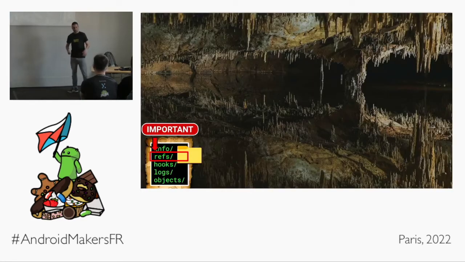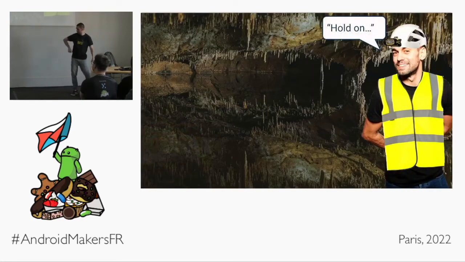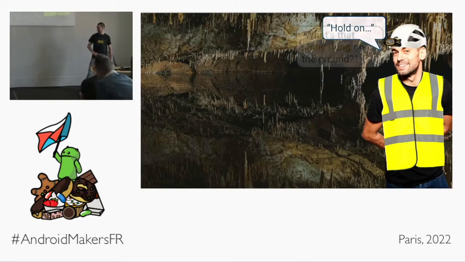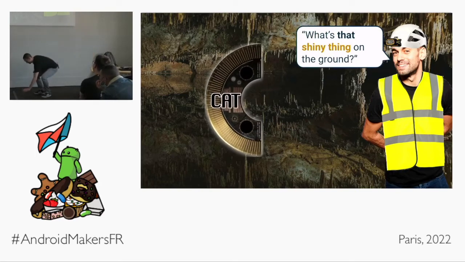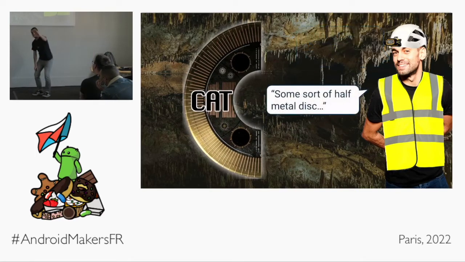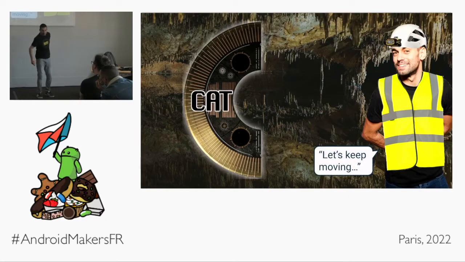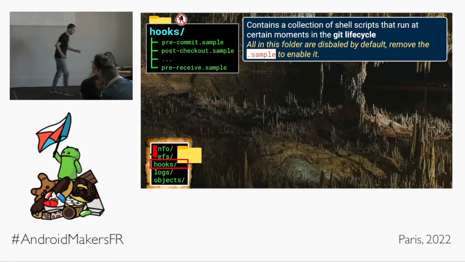Refs. Okay, everybody, we're getting there. Hold on a second. What's that shiny thing on the ground there? Imagination again, please, people, play along. It looks like a weird half-disc thing, and it says cat on it. I don't know what this is, but we'll keep hold of it, and we'll keep moving. Come on, keep going, everybody.